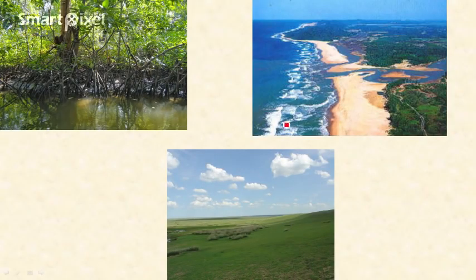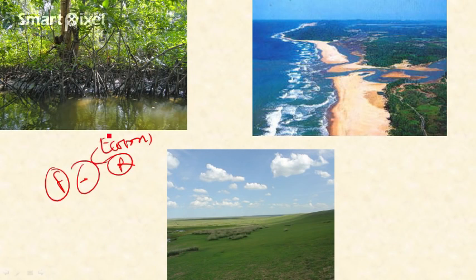For example, this is the mangrove ecosystem. This is an ecotone. This is a zone of transition between the forest ecosystem and the river water ecosystem. So mangrove forests are the ecotone, the zone of transition between the forest and river water ecosystem. And this is an estuary. Estuary is the zone of transition between the freshwater ecosystem, that is the river ecosystem, and the saltwater ecosystem. So this is also one kind of ecotone.